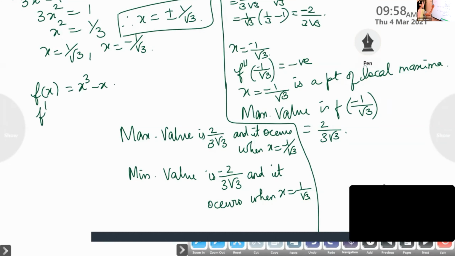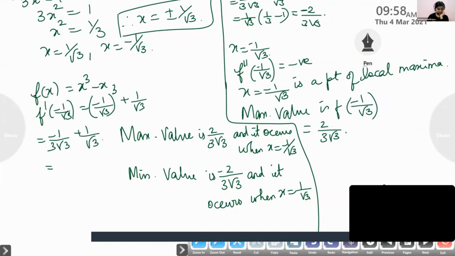We are finding f of minus 1 by root 3. So minus 1 by root 3, the whole cube minus, so minus of minus, it will become plus. So it is minus 1 by 3 root 3 plus 1 by root 3. Is it okay? Yes, ma'am.